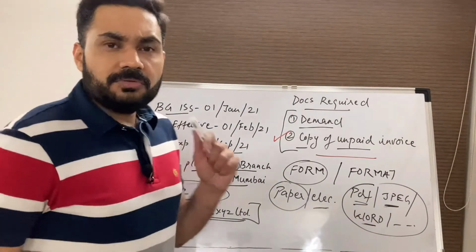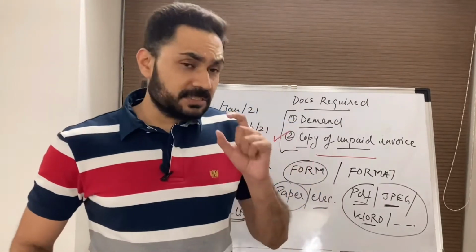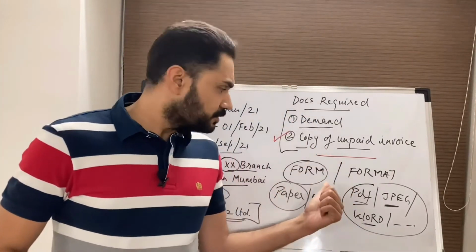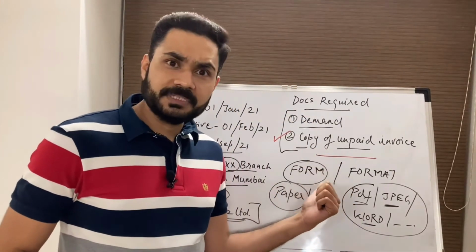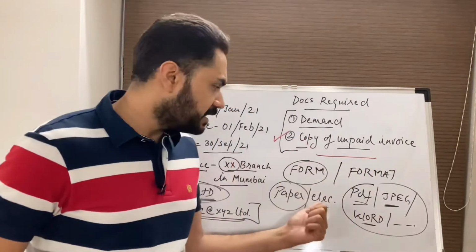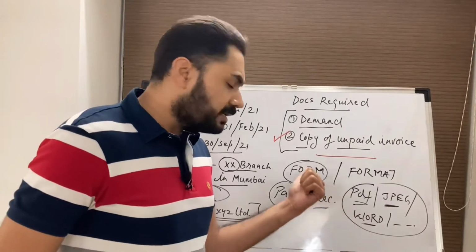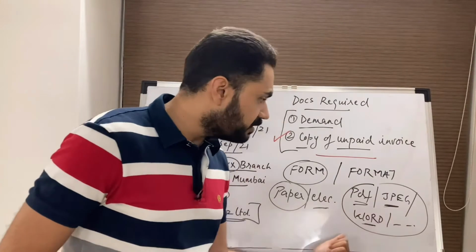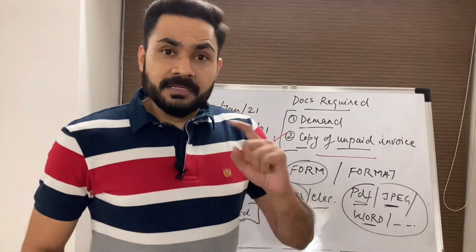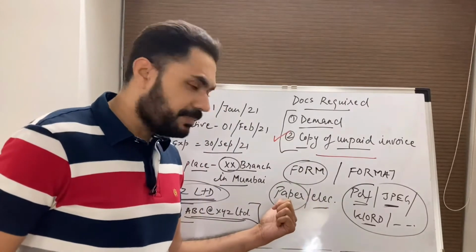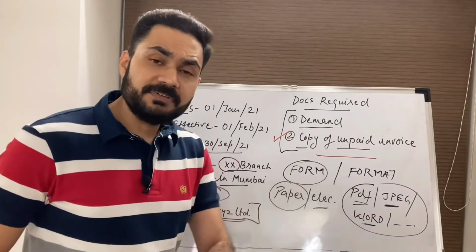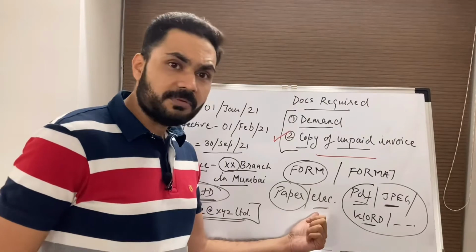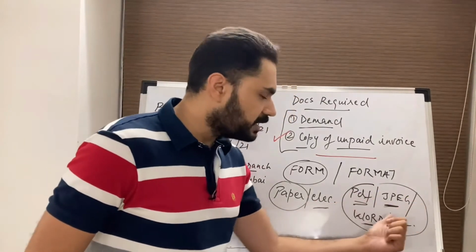Alright, so if the guarantee does not specify in which form demand is to be presented, demand can only be presented in paper form. If the guarantee says the demand is to be presented in electronic form but does not specify which format, then the beneficiary can present a demand in paper form, or in electronic form with any of the formats.